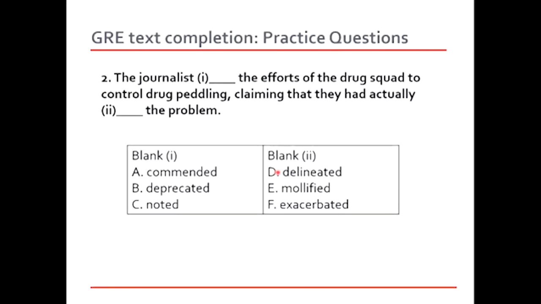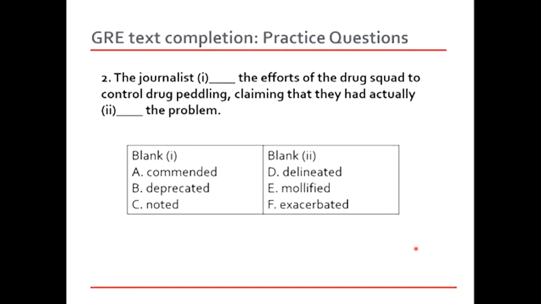Number two, the journalist dashed the efforts. Now notice the two blanks that we have over here, and we have the options for them. The journalist dashed the efforts of the drug squad to control drug peddling, claiming that they had actually dashed the problem. If you read this part after the comma, it says claiming that they had actually dashed the problem. It seems as if the journalist is trying to blame it on the drug squad, that they have not done anything about drug peddling that is still on the rise. So in this case, let's look at the options.